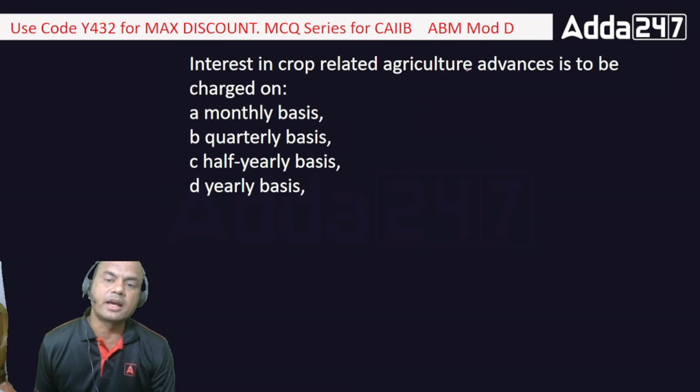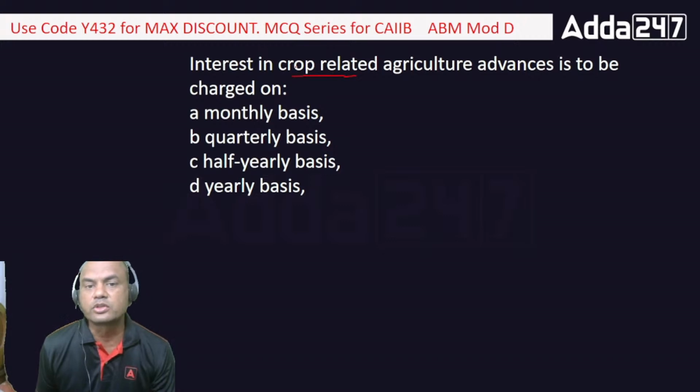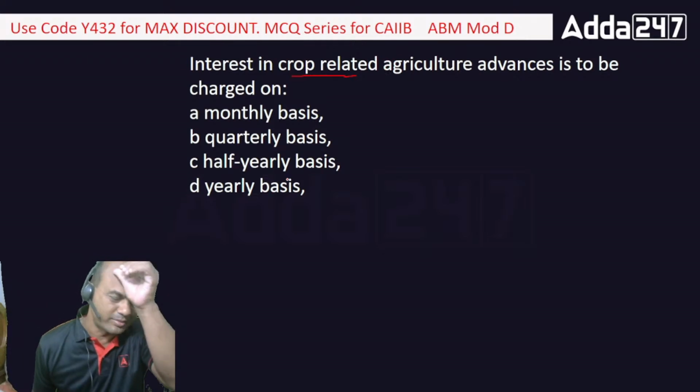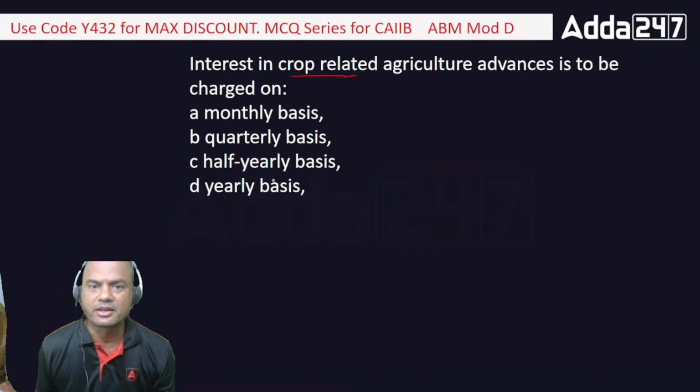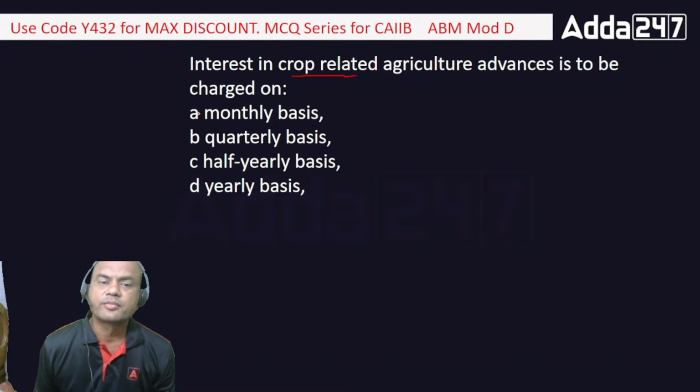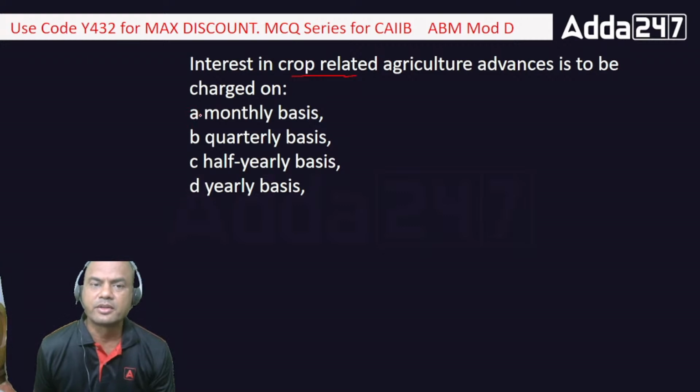Interest in crop related agriculture advances is to be charged on. So crop related loans, we'll simply call them crop loans. They are charged monthly, quarterly, half yearly, or yearly. This is a simple answer. Many of you might be dealing in crop loans in nationalized banks. So what is the answer? Somebody is answering monthly. Other loans are monthly, but it's not monthly. Crop loans are always charged on what? Definitely not monthly. So the answer is D, yearly. It is on a yearly basis that crop related agriculture advances are to be charged.